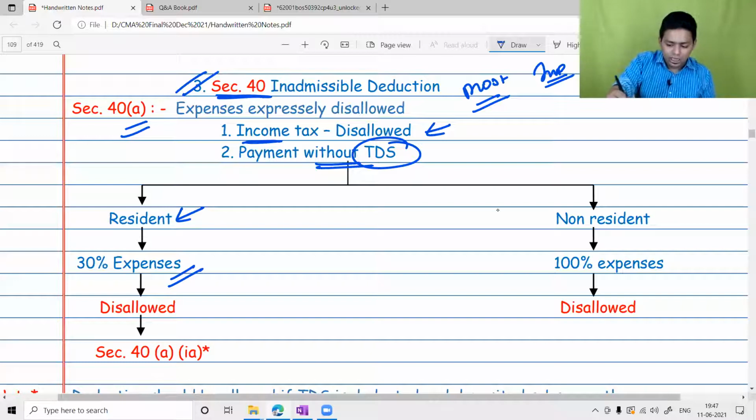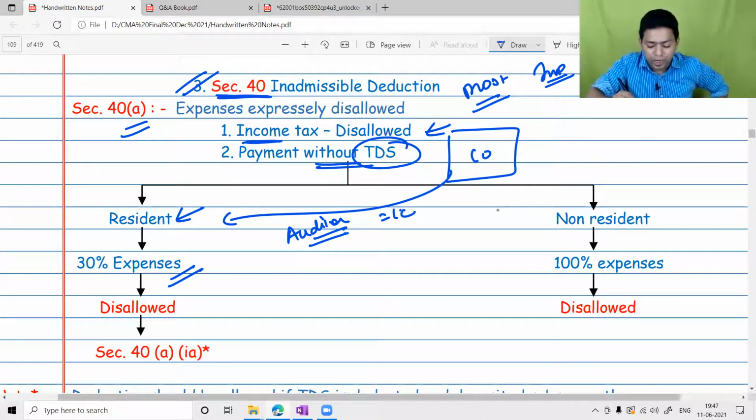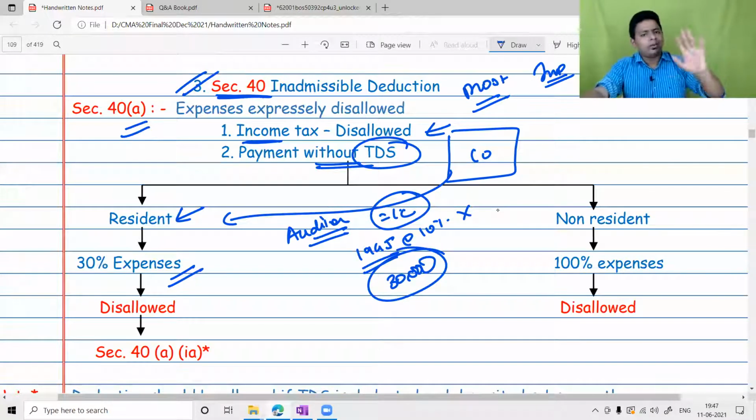So there is an organization, a company, which is paying to the auditor. An auditor is a resident. Please understand. It is making payment to the auditor 1 lakh rupees, and 1 lakh rupees is covered by section 194J. Section 194J, and company was supposed to deduct TDS at the rate of 10%, but company has not deducted the TDS. So what will happen, sir? Out of 1 lakh rupees, 30,000 rupees will be disallowed. Okay, only 30,000, 70,000 is allowed.